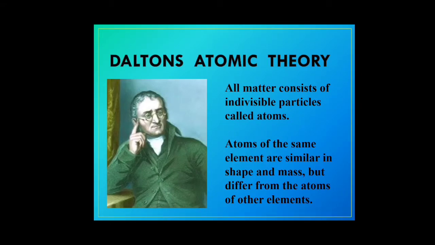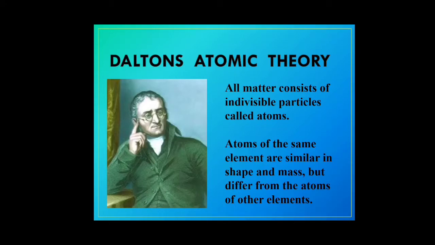According to Dalton's atomic theory, all matter consists of indivisible particles called atoms. So according to him, all matter consisted of the smallest particles, which were called atoms, and these atoms could not be further divided.